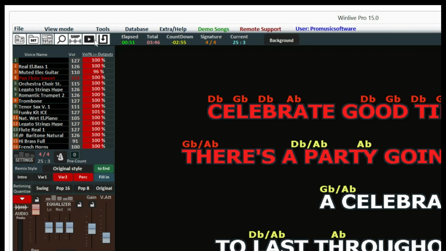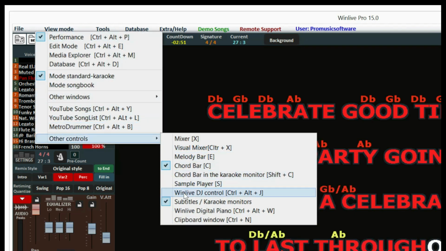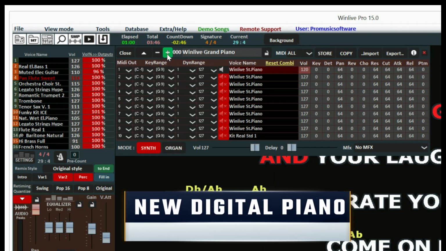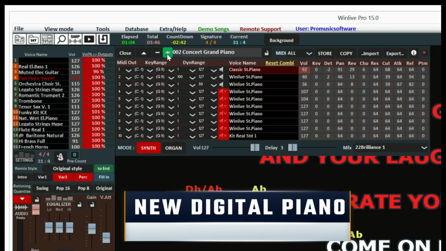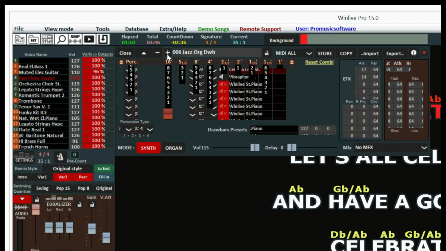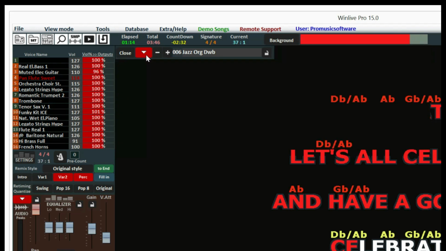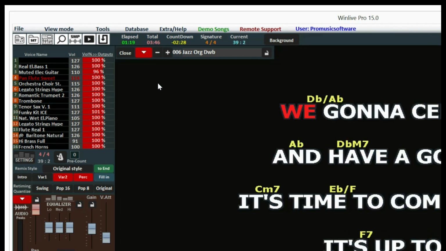Furthermore, the ability to use WinLive's internal sounds via an external MIDI keyboard has been expanded, allowing users to assign and save a combination for each song, whether it is MIDI, audio, or video. Below is an overview of the available sounds, along with their respective controls and up to 10 layers. Besides, you can create and save further sound combinations.